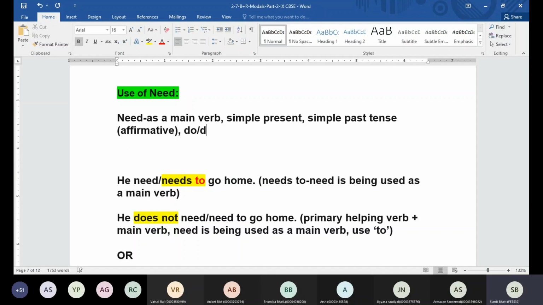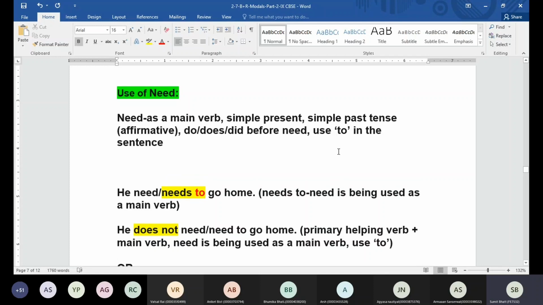Or we have do, does, or did before need. In that case, guys, need is working as a main verb. And what do we have to use? We use to in the sentence.